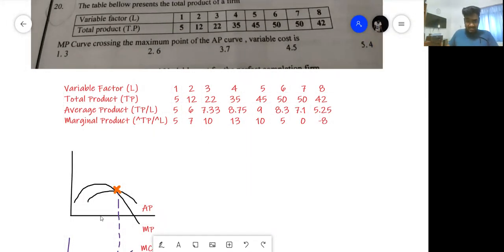Can you just recheck if these numbers are right? I think the numbers are okay.